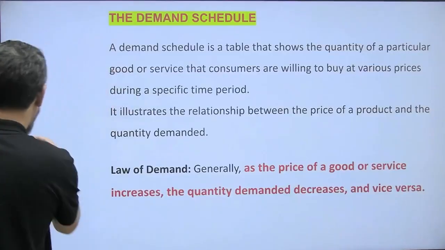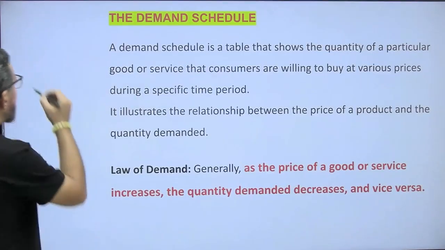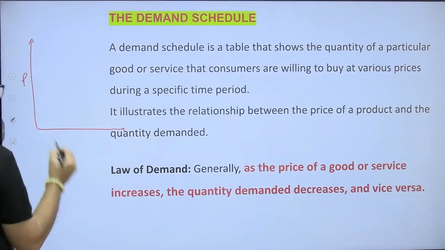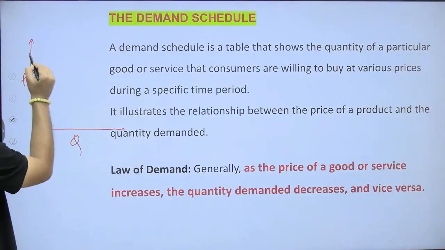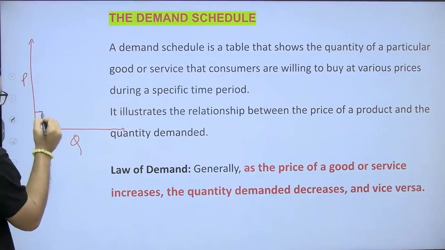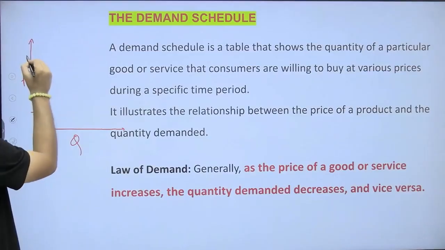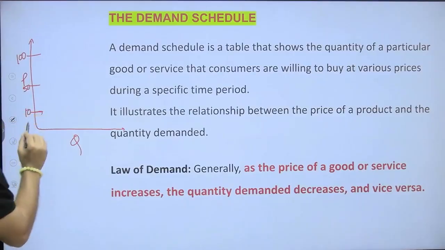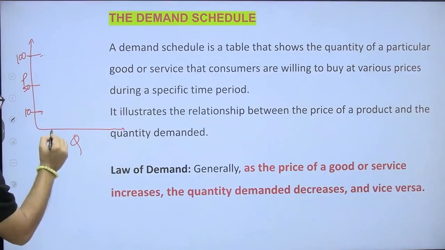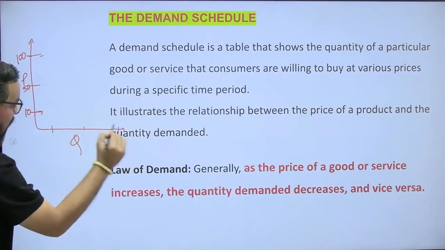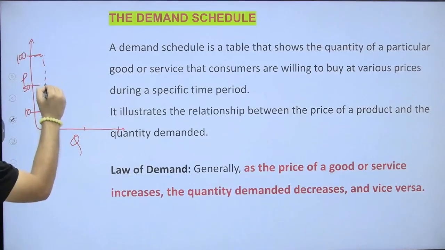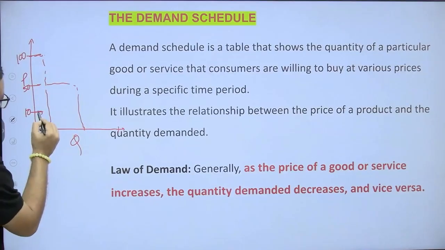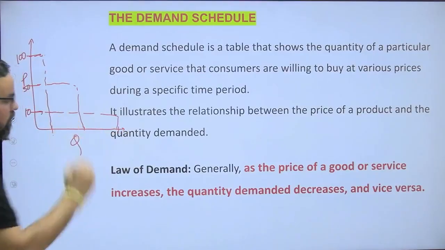So we will start our discussion with the demand curve. Let's say this is the price and this is the quantity demanded. Assume this is the first level, this is the second level, this is the third level. Let's say it is 100, 50 and 10. If the price is 100, the quantity demanded will be at the lesser side. If the price is 50, this will be the demand. And if the price is 10, the quantity demanded will be at the higher side.